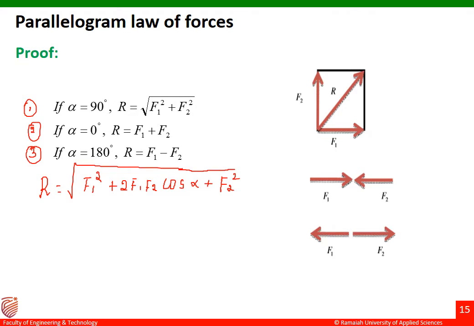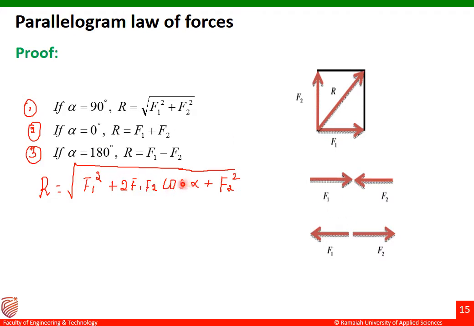Now in the first condition, you can see this is the first condition, this is the second condition, and this is the third condition. Now in the first condition, we can see that if alpha equal to 90 degree, R equal to what? Square root of F1 square plus F2 square. I'll tell you how we got this equation. In R equal to square root of F1 square plus 2 F1 F2 cos alpha plus F2 square, substitute the value of alpha equal to 90 here.